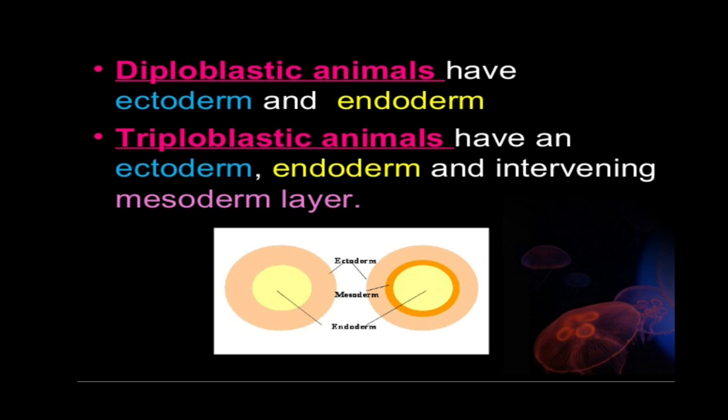The cells of these animals show a greater degree of specialization, and these have specialized organs and organ systems. The triploblastic animals have bilateral symmetry. Now, the classification of animals according to the body symmetry.